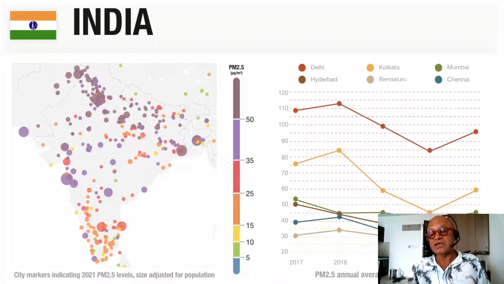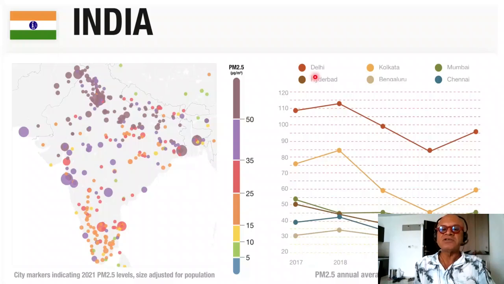If you look at the changes over the last few years in terms of PM 2.5 annual average micrograms per meter cube over the last 5 years, scale going from 20, which is already way above the WHO standard of 5 micrograms per meter cube for suggested standards, and India typically considers, I think, 20 micrograms per meter cube to be acceptable. Alright, you have to check the numbers, but that's not good.